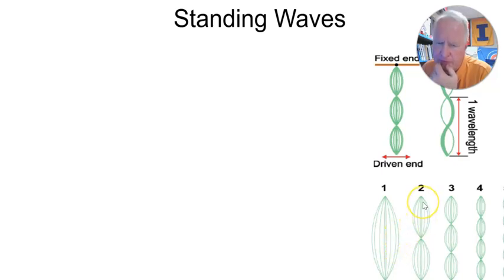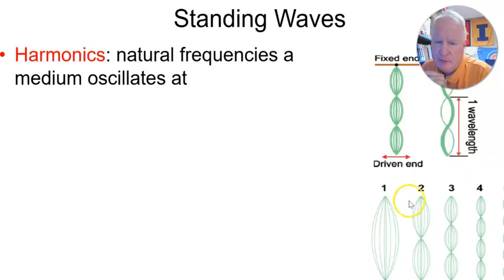If we move over here to the second fundamental or the second harmonic, this is the second one where, again, these waves are going to build on each other. So what we do is we put a frequency in. In the one that we were building on, we put about 8 hertz into this, and we were able to drive the first one. The string would look flat and be bouncing a little bit, and all of a sudden it would go boom and look like the first fundamental. And that was at about 8.